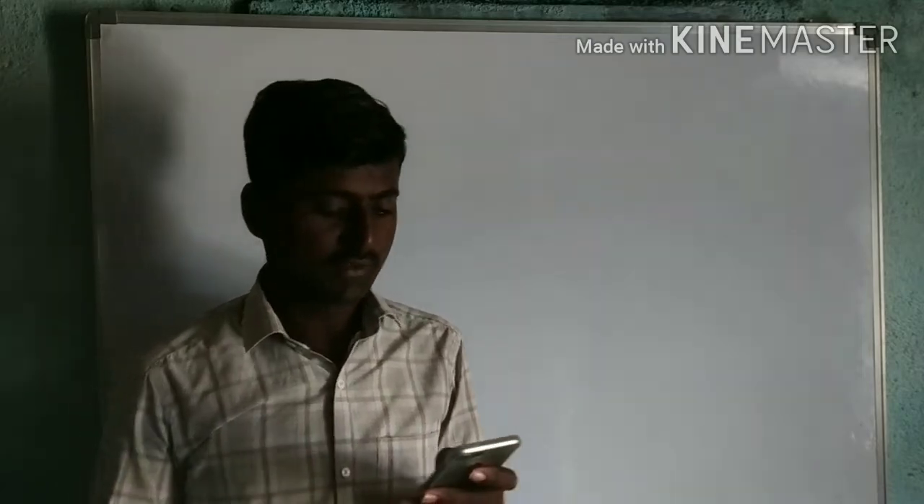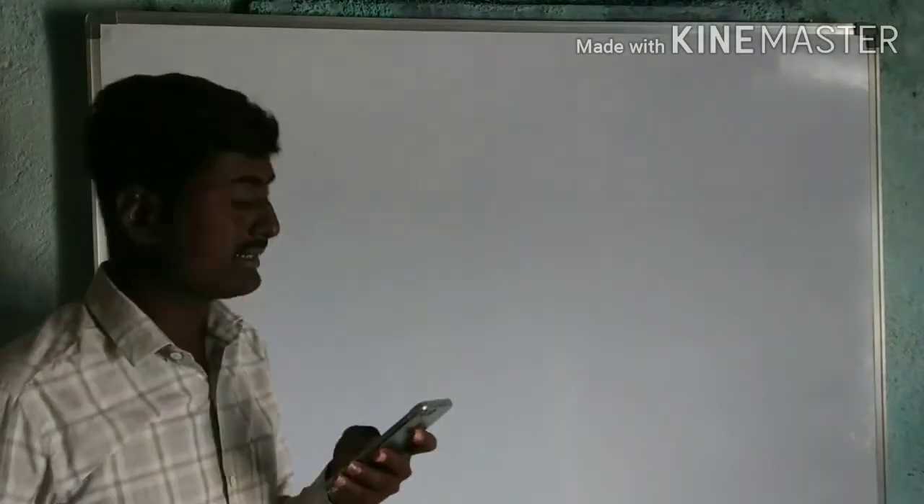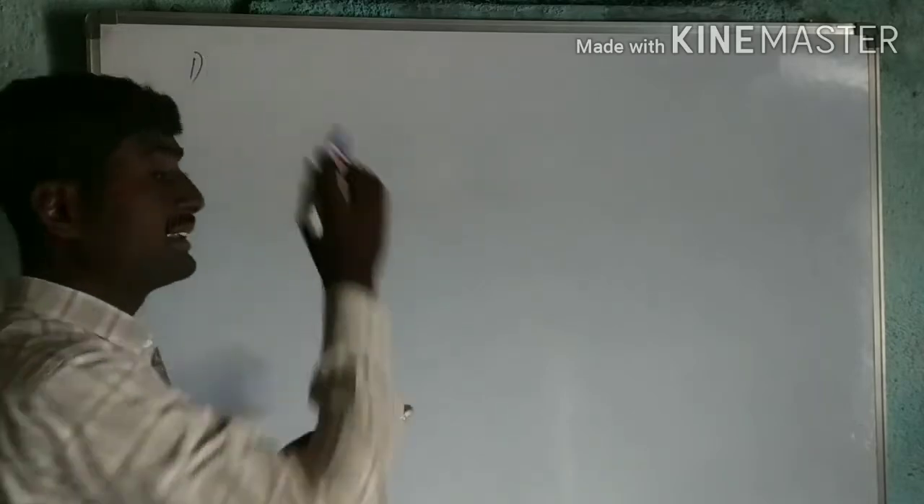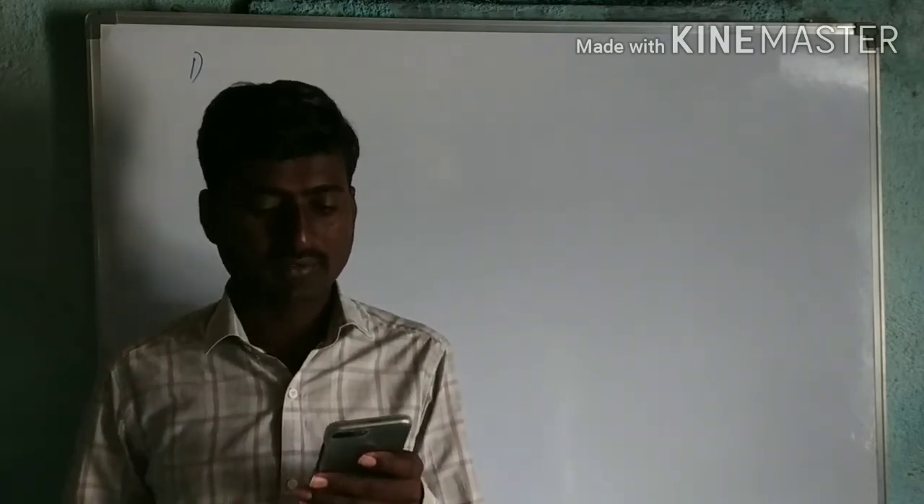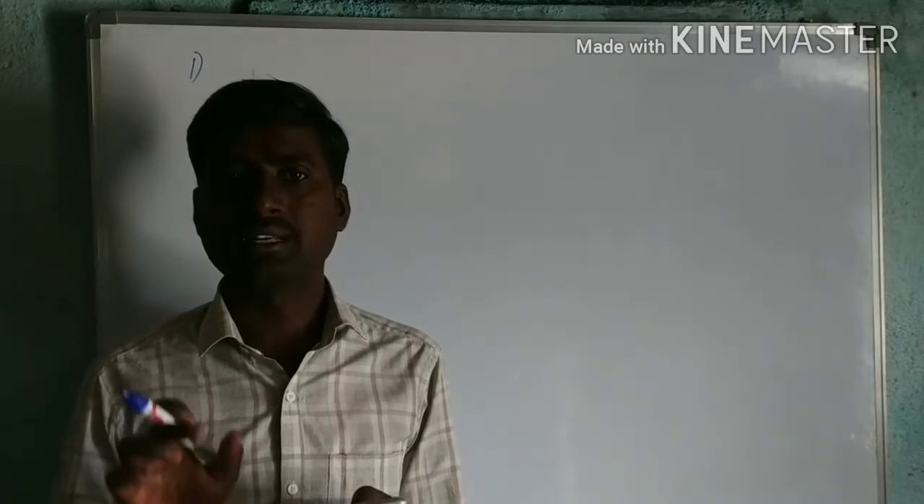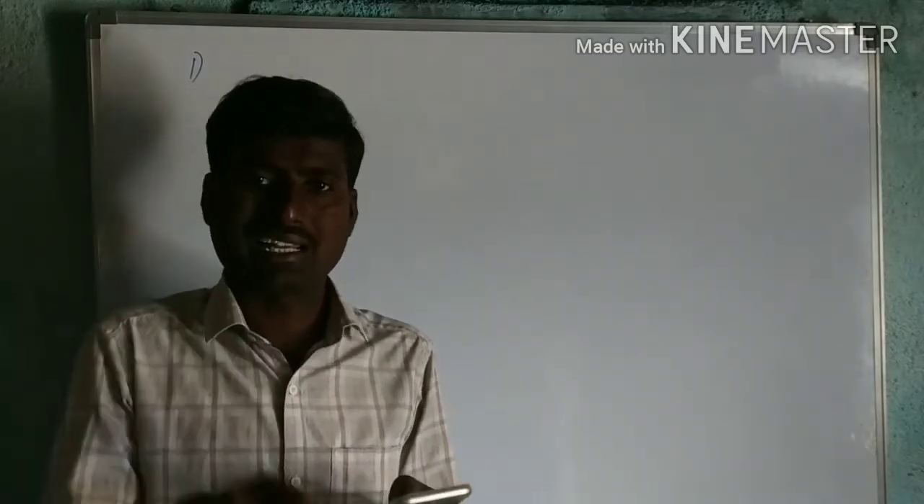Now let us solve the last exercise, that is 13.4, fourth exercise. See the first question. A drinking glass is in the shape of a frustum of a cone of height 14 centimeter. The diameters of its two circular ends are 4 centimeter and 2 centimeter. Find the capacity of the glass. Means we have to find the volume of the glass. Capacity is nothing but volume of the glass we have to find.